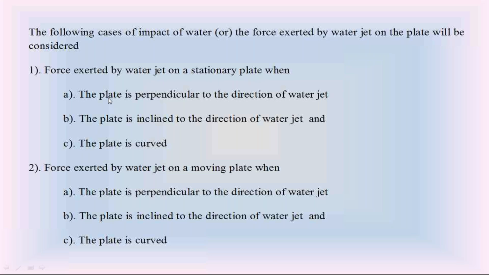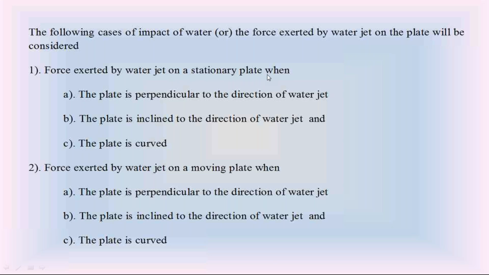By using Newton's second law, we are going to derive the equation for that first subcondition. What is the first subcondition? The metal plate is stationary and the metal plate is perpendicular to the direction of the water jet. Then the second subcondition, the metal plate is stationary and the metal plate is inclined to the direction of the water jet. Third condition, the metal plate is stationary and the metal plate is curved. In the first two subconditions, the metal plate is a flat metal plate, whereas in the third subcondition, the metal plate is a curved metal plate. These three are the subconditions when the metal plate is stationary.